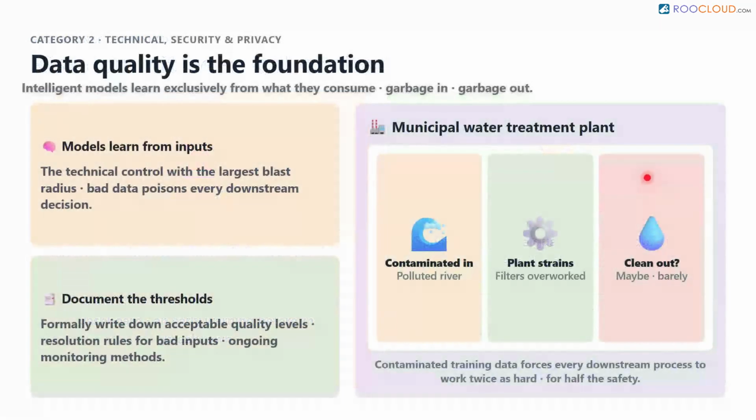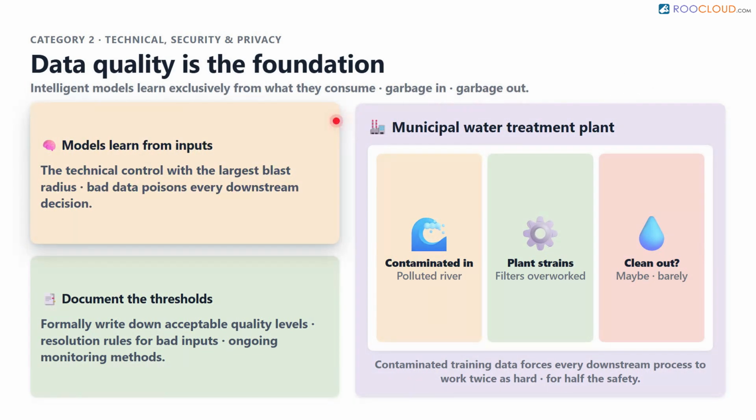The second category covers technical, security, and privacy controls. These are the concrete, operational safeguards built directly into the digital infrastructure. Data quality is arguably the most important technical control because intelligent models learn exclusively from the information they consume.